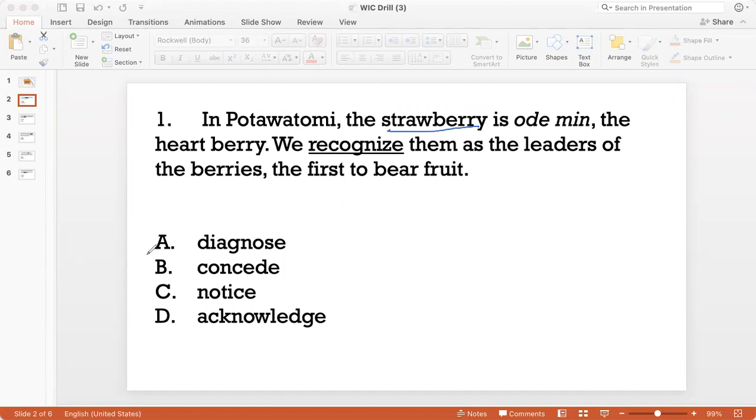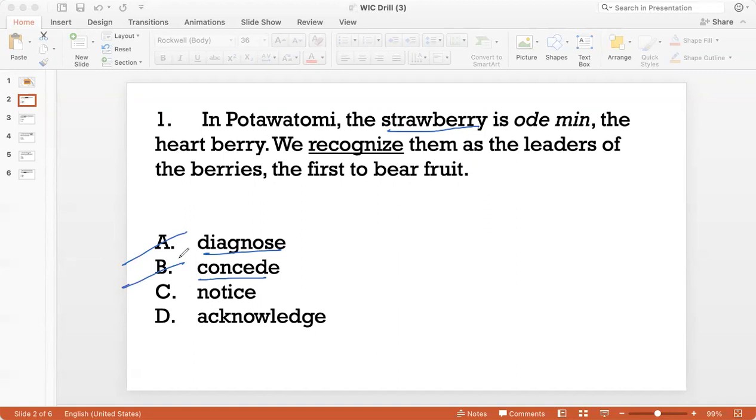So if you look at the options, there is diagnose, there is concede, there is notice, and there is acknowledge. Now, diagnose is used in the sense of figuring out the causes of a problem, right? So this doesn't fit the context of recognizing the strawberry as the leader of the berries. So A is out. To concede is to accept that you were mistaken or that your argument was not strong enough, right? He conceded that he had made a mistake. So that doesn't make sense in terms of what we are saying.